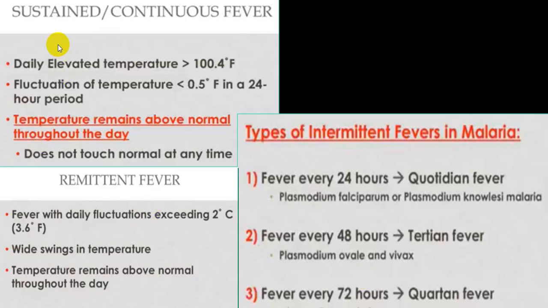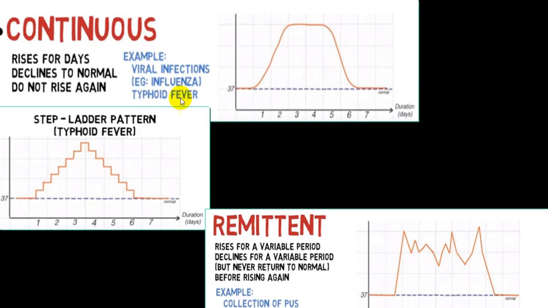So I've already explained sustained fever or the continuous variety. I've explained remittent fever, and I've explained intermittent fever, which is classical in case of malaria. I've explained quotidian, tertian, and quartan. So you can go through this slide at your leisure time. Now I'm showing you some of the pattern temperature charts.